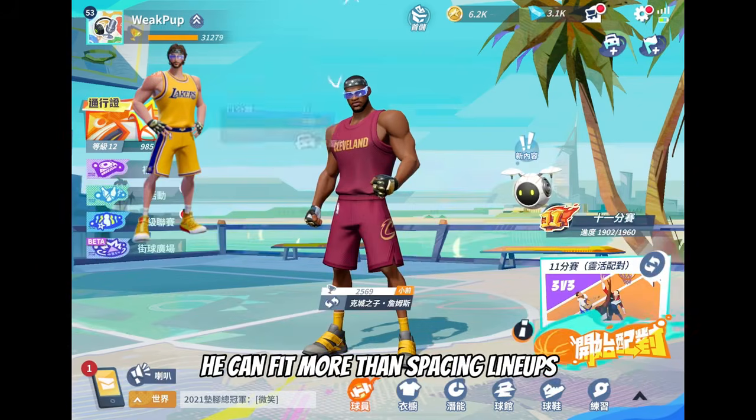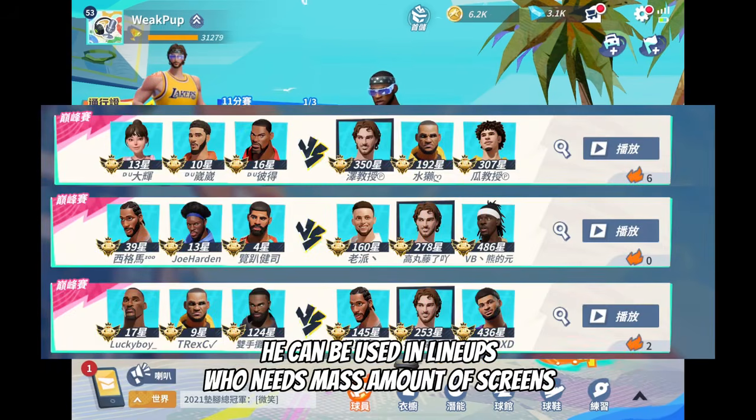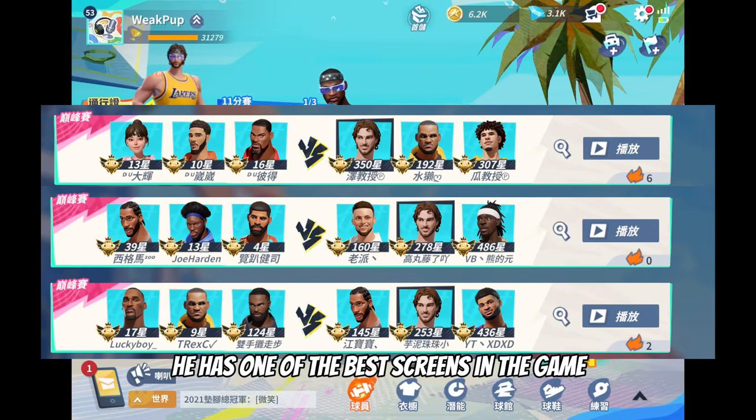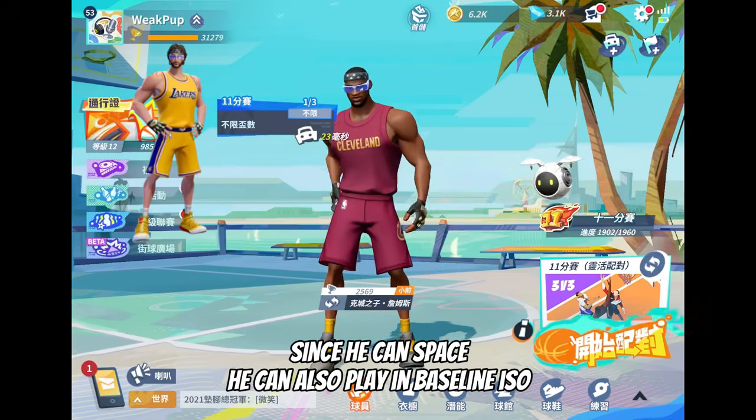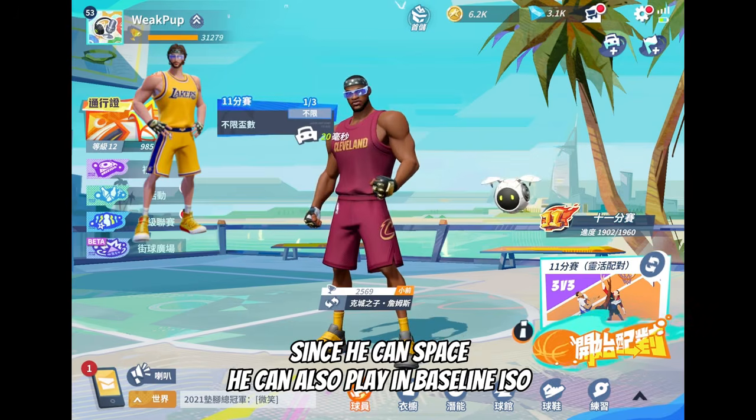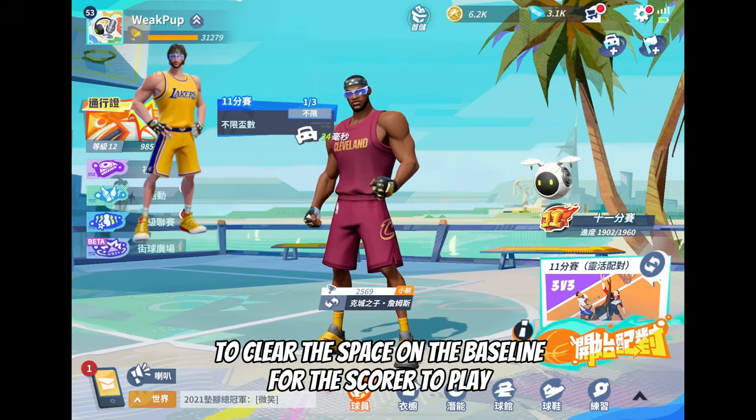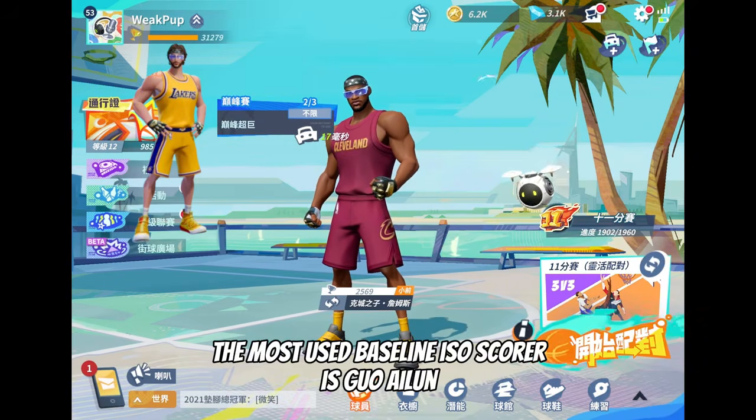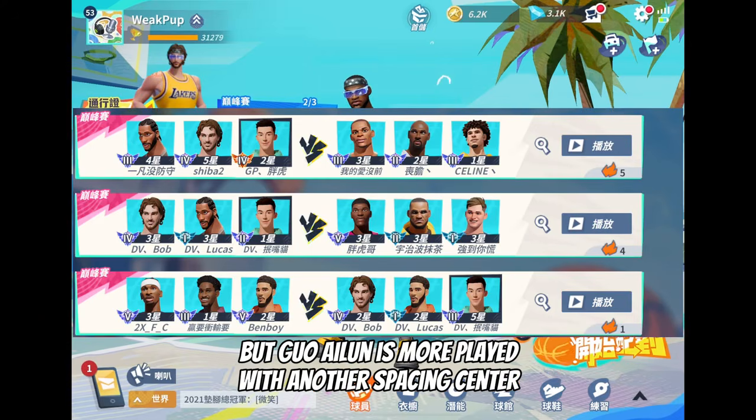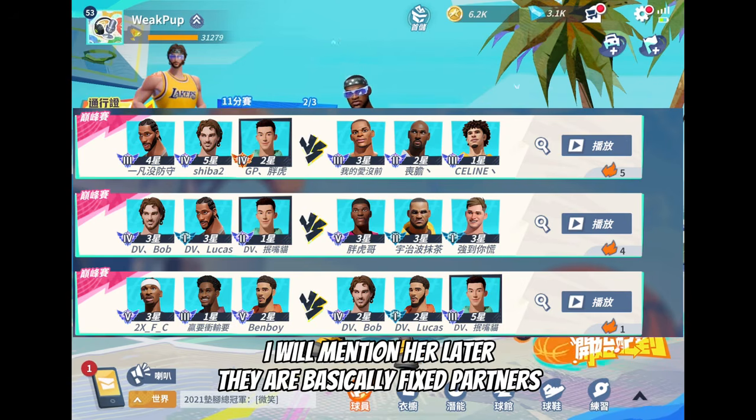He can fit more than spacing lineups. He can be used in lineups that need a massive amount of screens. He has one of the best screens in the game. Since he can space, he can also play in baseline ISO, which requires a spacing center and a defender that can shoot to clear the space on the baseline for the scorer to play. The most used baseline ISO scorer is Guo Allen, but Guo Allen is more played with another spacing center. I will mention her later. They are basically fixed partners.